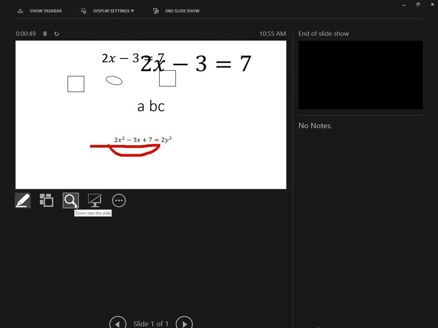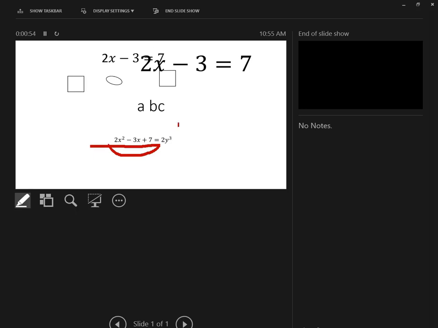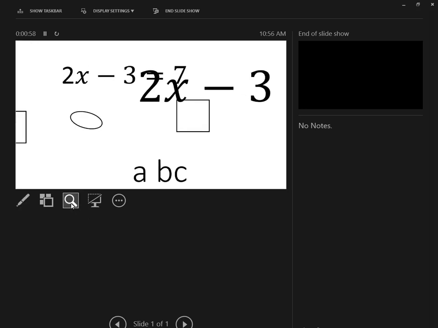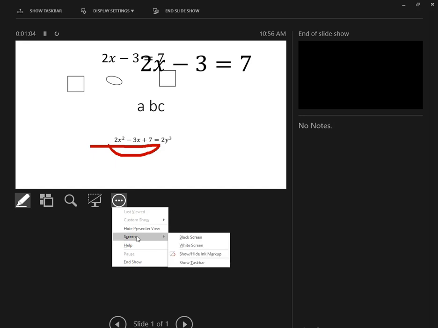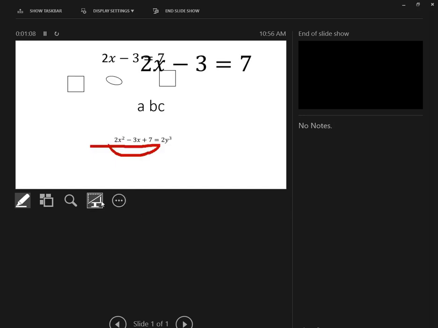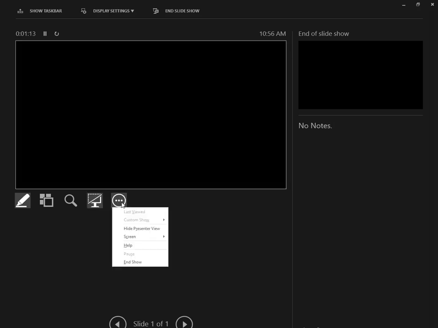Okay, the way this works is you click, and then you can drag it around to focus on a different part of the screen, or you can choose the part ahead of time. Okay, you can also go to a blank screen, and you have the ability to make that both a black screen or a white blank screen. And that toggles on and off, like so.